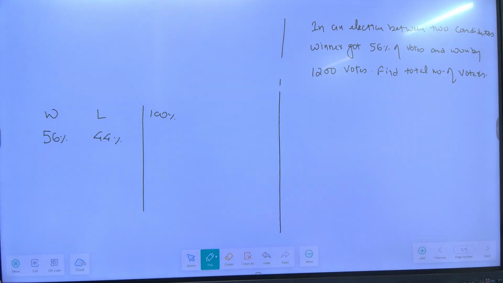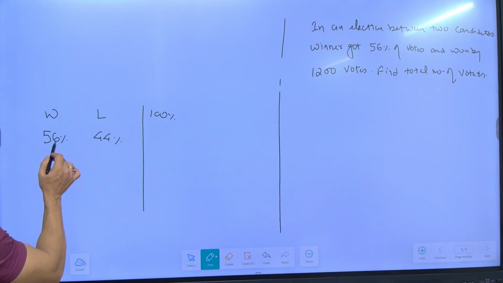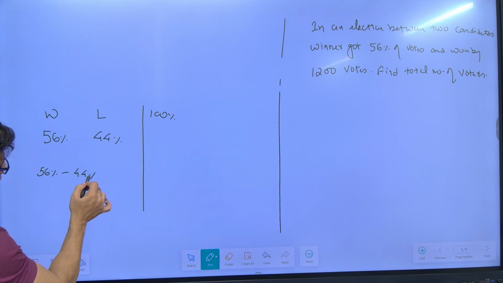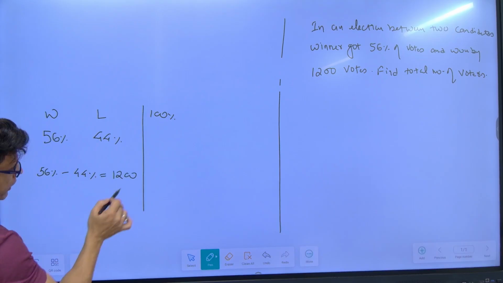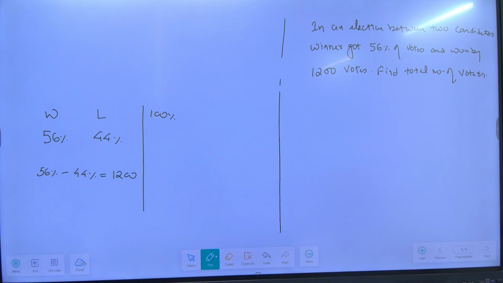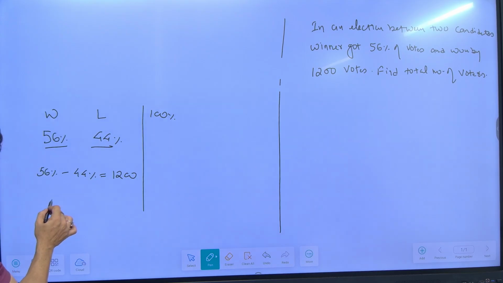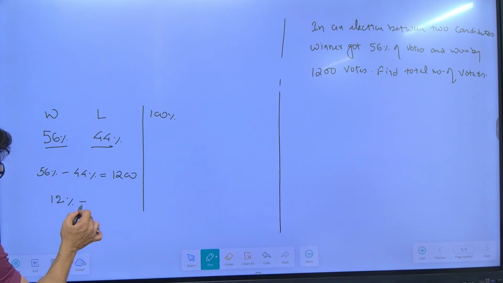Now the difference between them is how much? By what difference did the winner win? 1,200 votes. That means the difference between 56% and 44% is 1,200 or not? The difference between the votes between them is how much? 1,200 or not? 56 minus 44 is what? 12% is equal to 1,200.